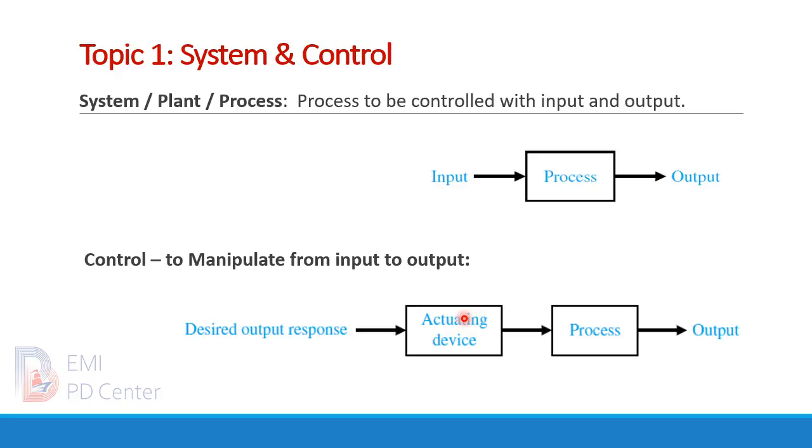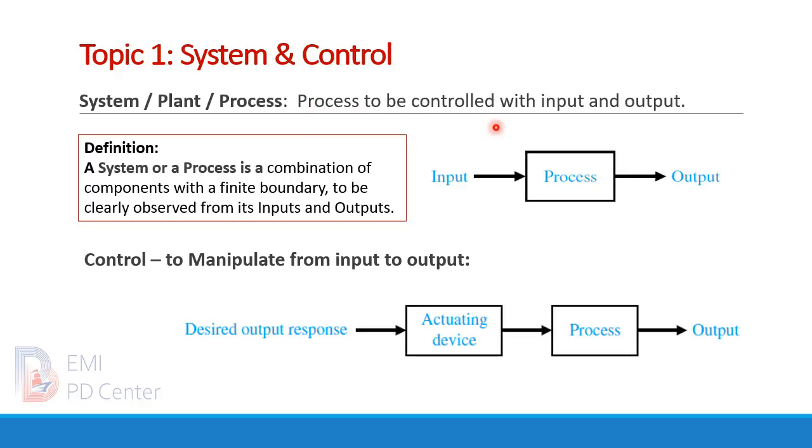Topic 1, system and control. The process, also called a system, is to be controlled with input and output. So the definition of a system or a process is a combination of components with a finite boundary to be clearly observed from its input and outputs. And the control is meant to manipulate from the input to output.